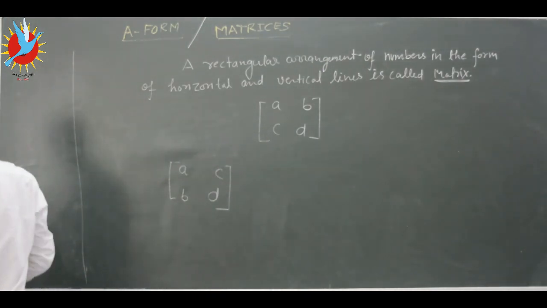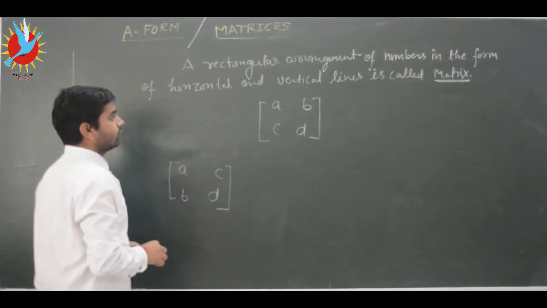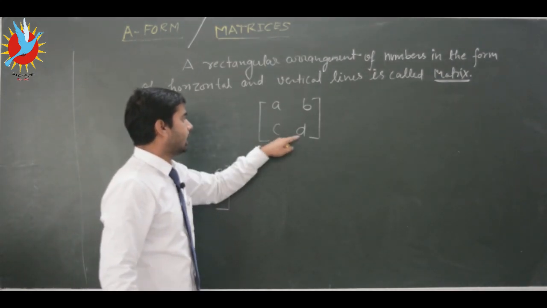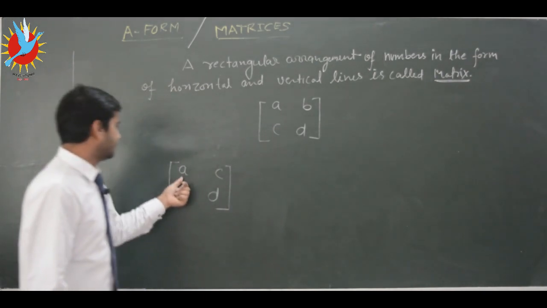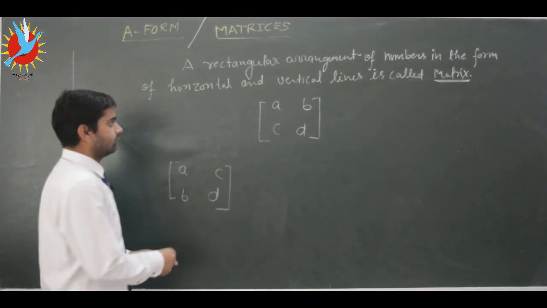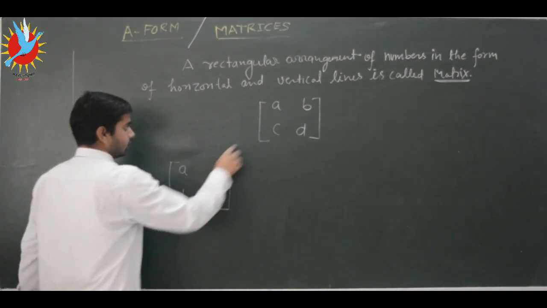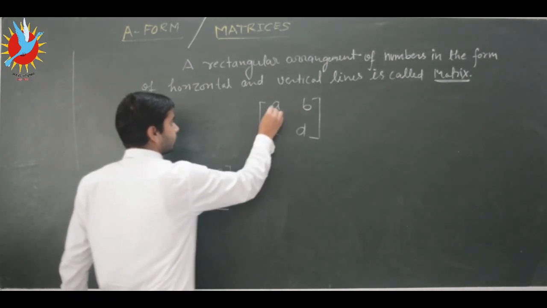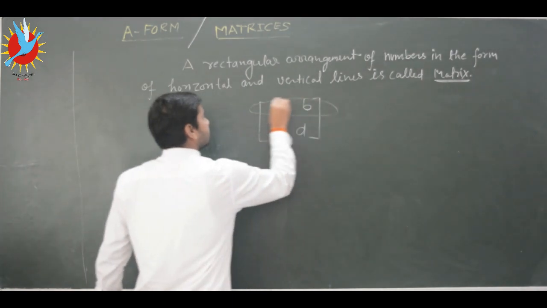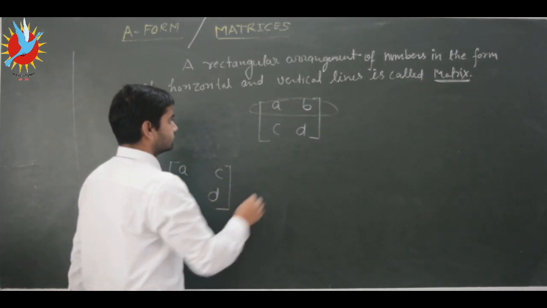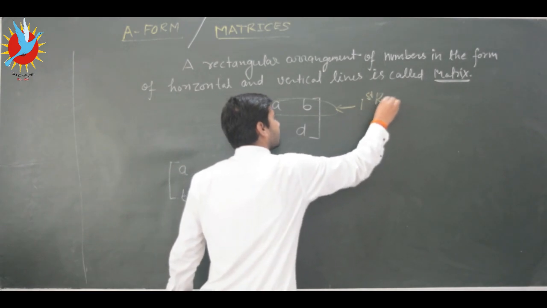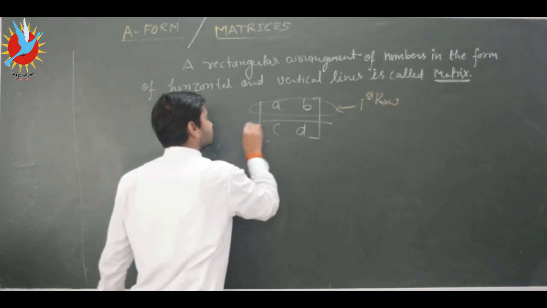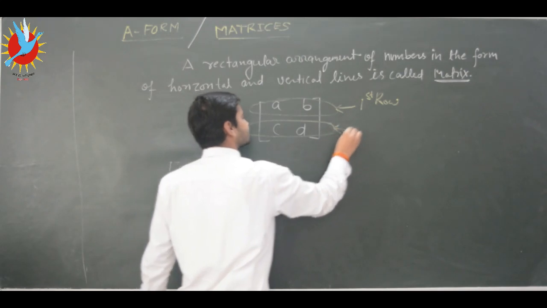Okay, so here we have 4 numbers a b c d, and we can arrange these numbers like this, a b c d and a c b d. Here the difference between these two matrices is the first row. This first row we will call first row, and this second line is called the second row.